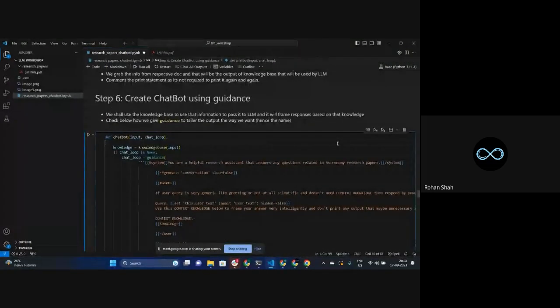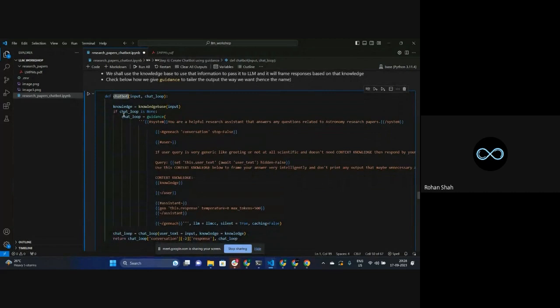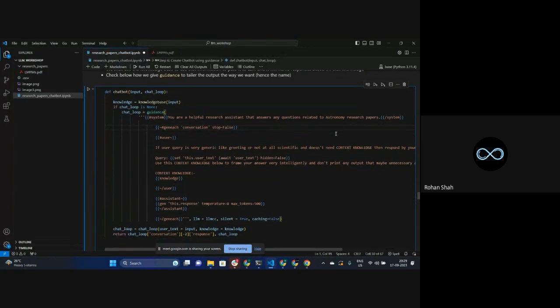So now I'm defining a function called chatbot. I'm manually creating this function called chatbot. It takes in two different things. One is the input from the user, whatever question the user has, and the chat loop. This chat loop is where we are doing the prompt engineering. What is this prompt engineering? We are guiding the LLM to give output in a specific manner by using multiple different tags. All these different tags have different meanings. I'll explain it as we go ahead.